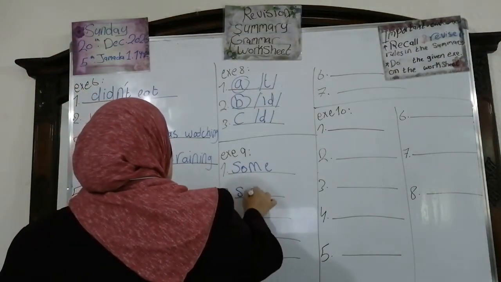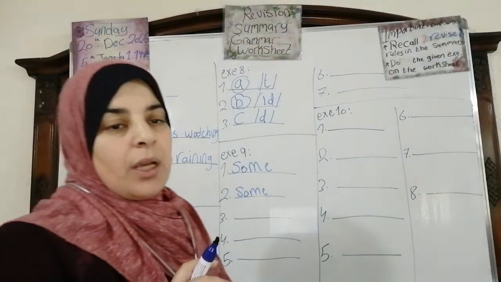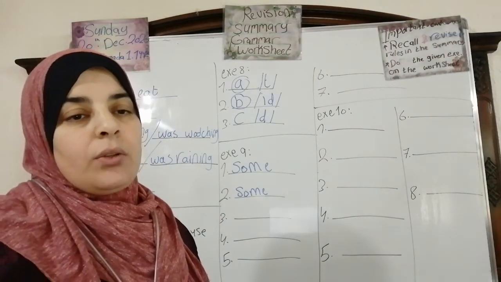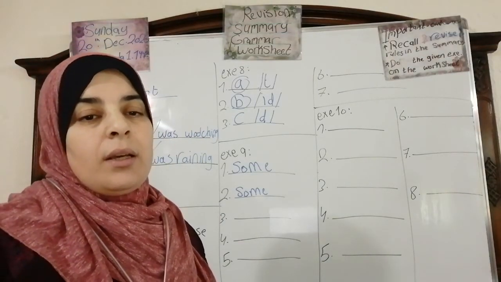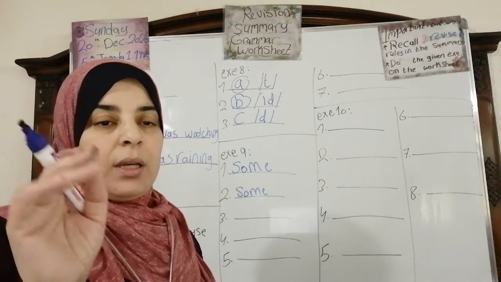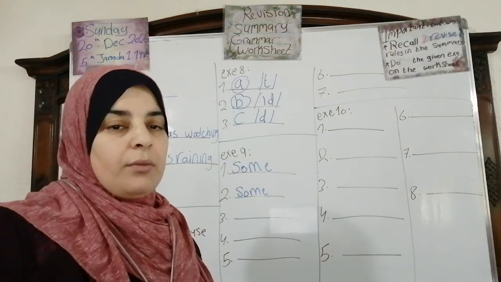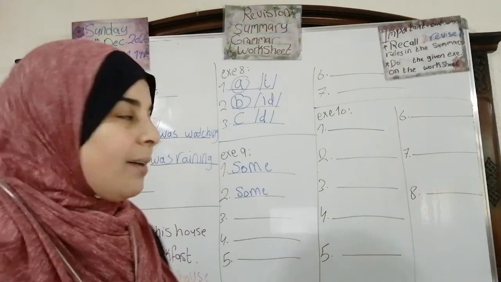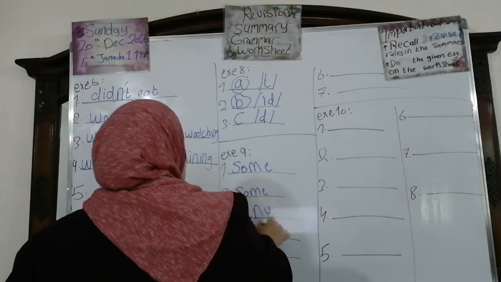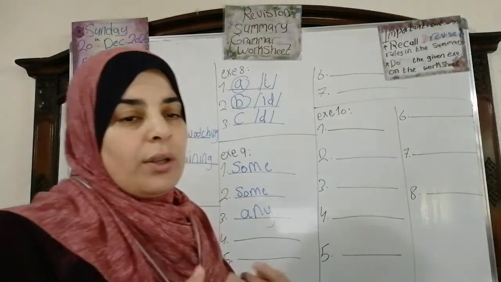Yes, we said that some goes with the countable and uncountable nouns. Number 3. Do you have any coins for the bus? No, I don't have any. Because any goes with the negative form and with questions.